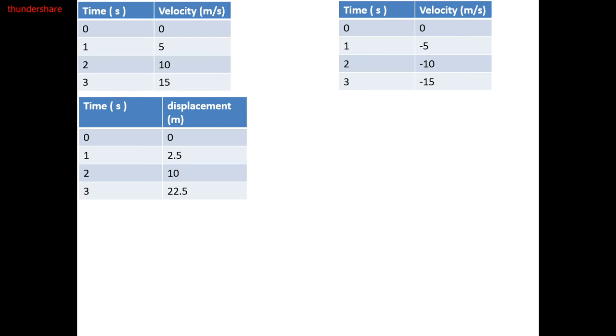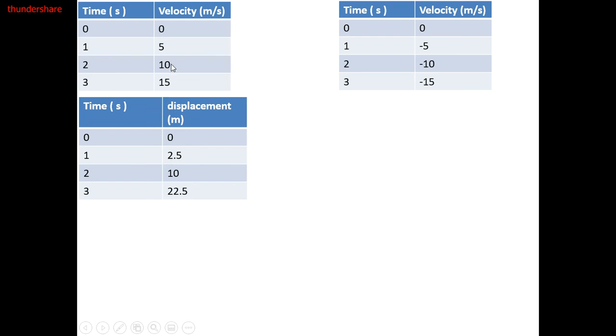And we can't say that the displacement will equal 5 times 1 because this is not a constant velocity. It is increasing. But it became 5 at the end of this period. So I can just take the average velocity. Average velocity is 5 plus 0 over 2, which is 2.5, and multiply by time. 2.5 times 1 equals 2.5.